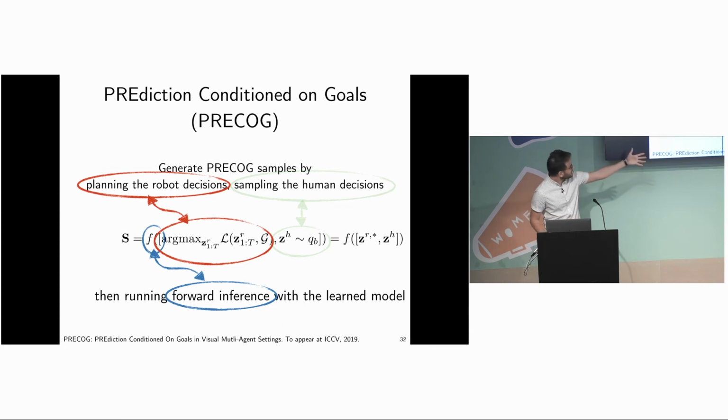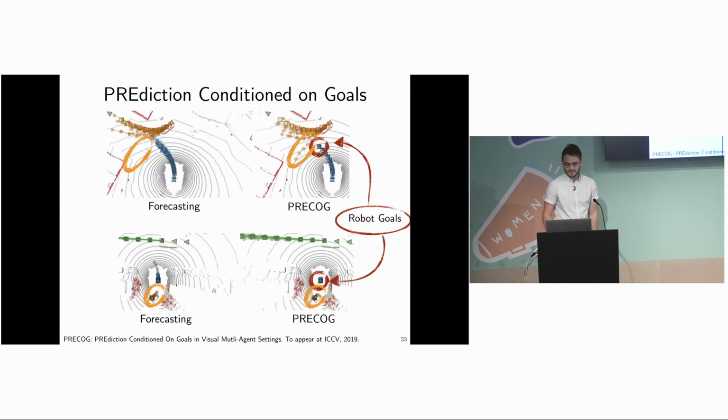Okay, again, we saw this already. So note that basically we've learned this model Q that we're using in that objective L. And as part of the model, we have the forward inference procedure F. So again, PRECOG is 3 steps. We first plan our latent Zs. We then sample the latent Zs of the other agents, and then we pass them through the forward inference procedure.